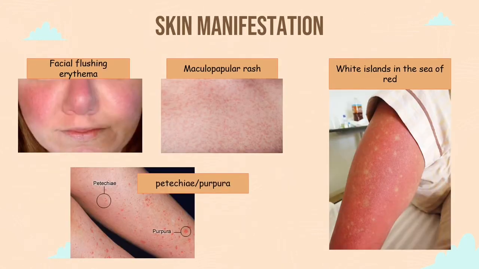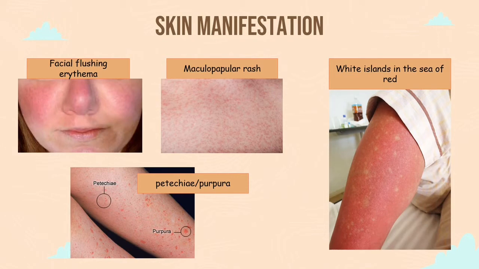Next is about the skin manifestations that can be observed in dengue patients. The initial rash in dengue fever will be a transient flushing erythema of the face that typically occurs shortly before or within the first 24 to 48 hours of the onset of symptoms, and it is thought to be the result of capillary dilatation. The second rash, which is a maculopapular rash, usually occurs 3 to 6 days after the onset of fever. The hemorrhagic manifestations on the skin, such as petechia, purpura, or ecchymosis with a positive tourniquet test, are commonly seen in dengue hemorrhagic fever and dengue shock syndrome, but rarely seen in dengue fever.